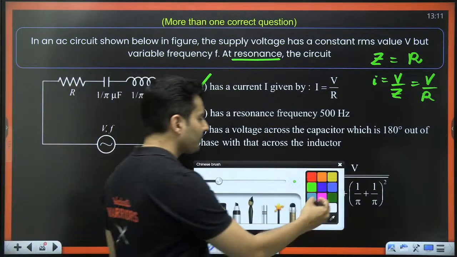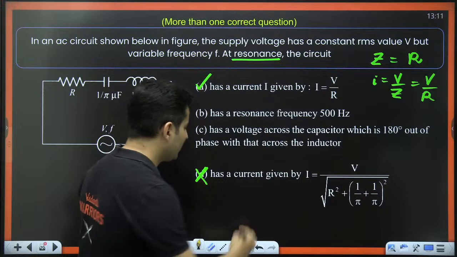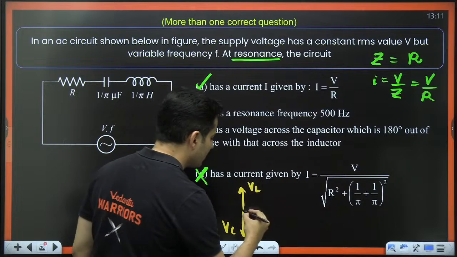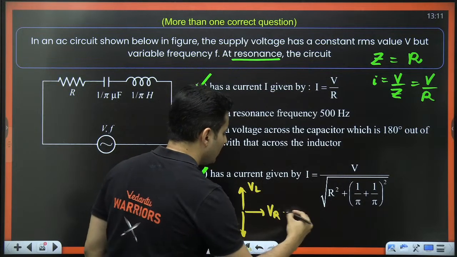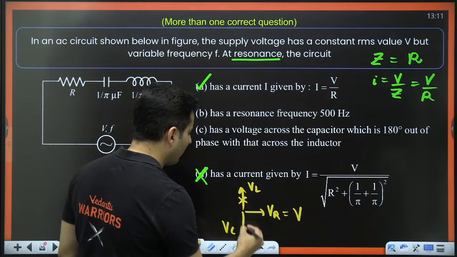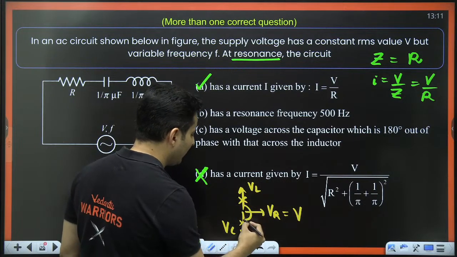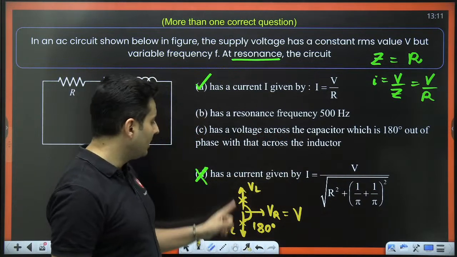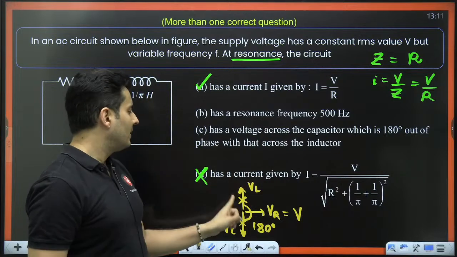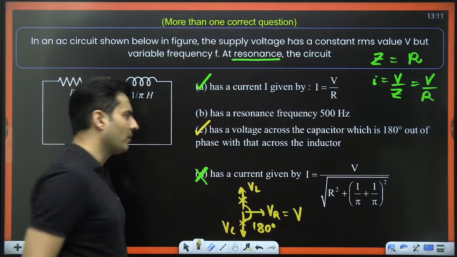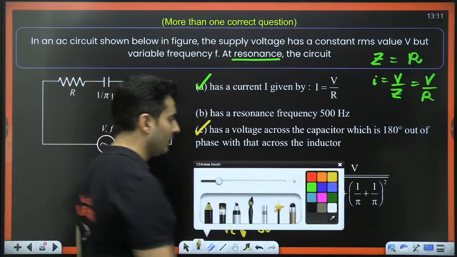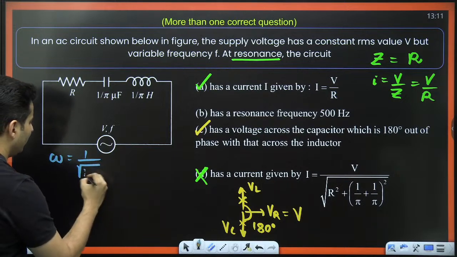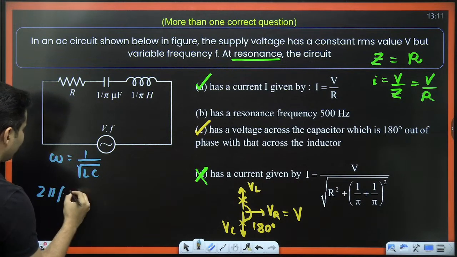Next important point, at resonance the voltage across the inductor and the voltage across the capacitor will be like this. The voltage across the resistor will be here, which will be the total voltage. These two will cancel out each other. Don't you see the phase difference between them is 180 degrees? So option C is also correct. Last one, frequency. Omega is 1 by root of LC. Omega is 2 pi F.